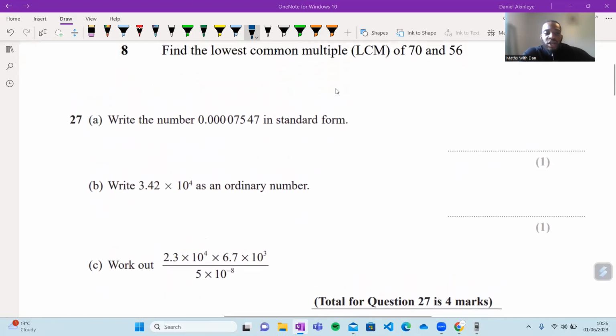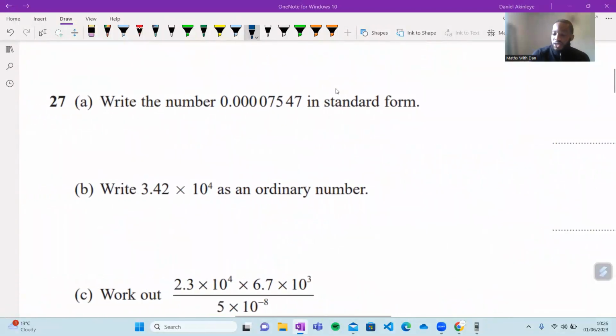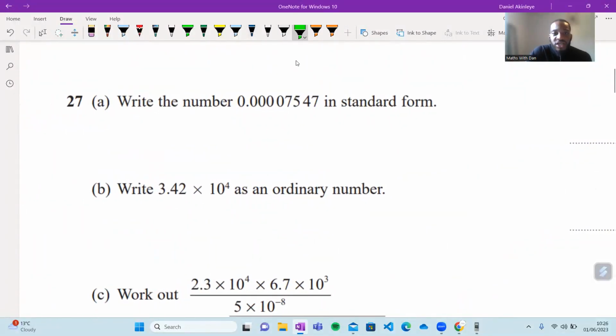Okay. So let's do question part A together. It says write the number 0.00007547 in standard form. Now this question, super, super easy. All you've got to do is this. Whenever I'm doing these questions, I look at this number at the end, the numbers without the 0, 7547. Now I'm going to write this number in standard form. And remember, we know that the number has to be between 1 and 10. So you always put the decimal place between the first and the second digit.